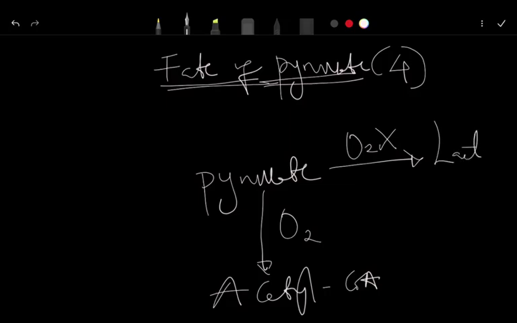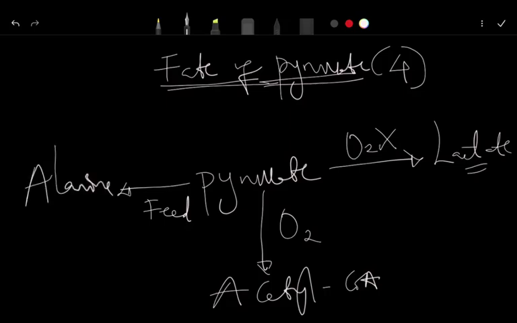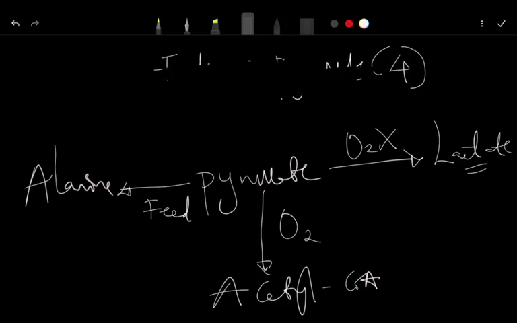This is the one you are very much aware of. Is that not so? This is what the red blood cell will do. They will form lactate. Then if that cell is in a fed state, pyruvate can form alanine. Are you there with me? If the cell is in a fed state, pyruvate can form what?